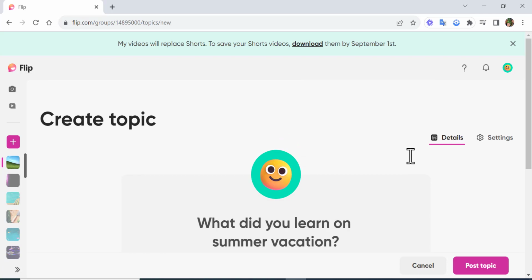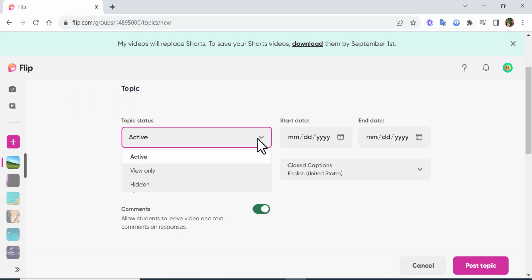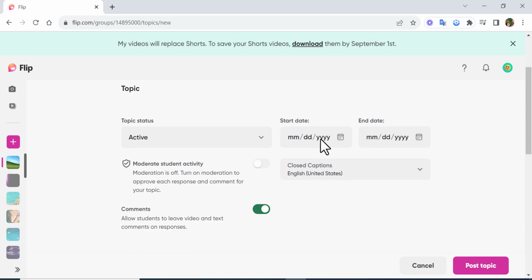What I am going to do, though, is go over just to show you this. This is one that a lot of times people tend to forget. It's these settings. And right in here, this is where you have, is it active, view only, or hidden? Then you have your start date. If you leave it just as is, it's going to be fine, but you could start it next week and have it end in 2 weeks, whatever it is you'd like. And then moderation is off. If you want to approve each response, maybe you want to do that.